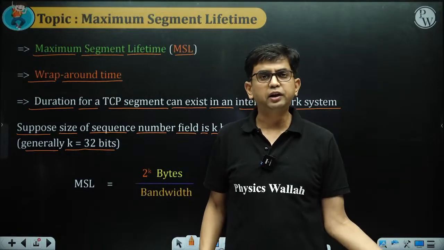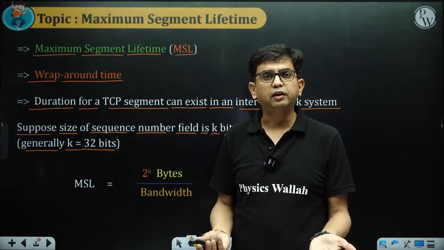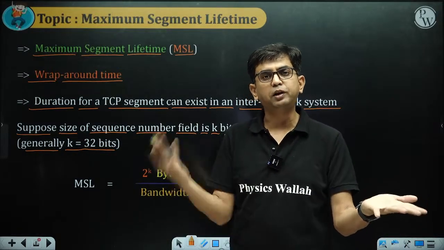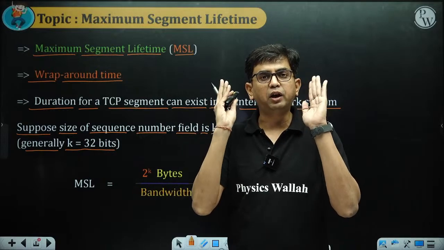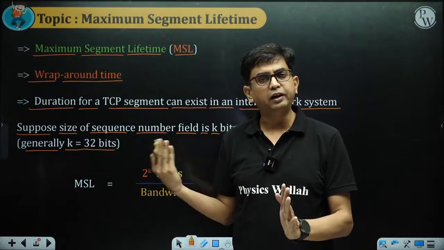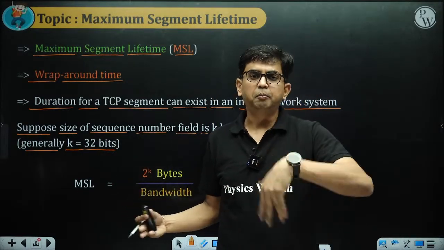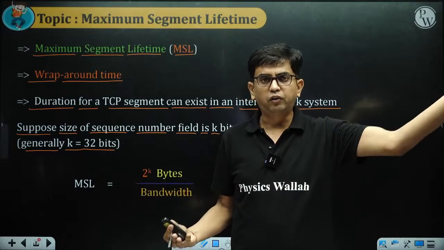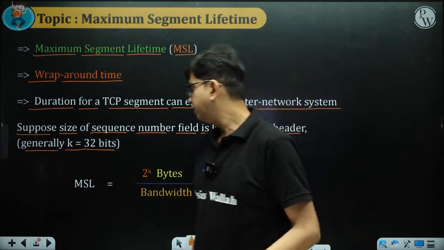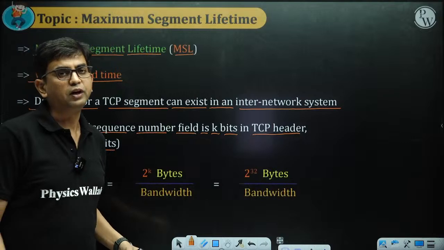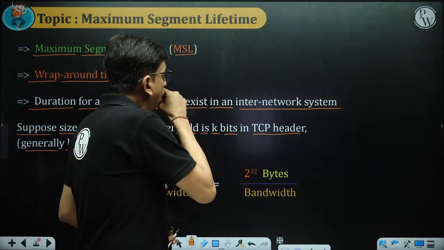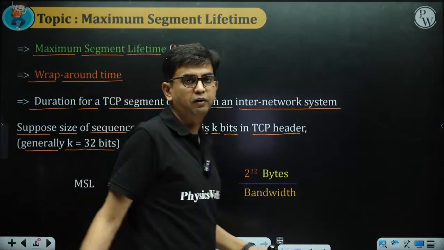Why? Because in GATE they can ask about a new protocol apart from TCP, in which you have to find the minimum bits required for the sequence number field. Generally TCP has a 32-bit sequence number, but in GATE they can ask for a different protocol also. So let's suppose the sequence number field is k bits long.